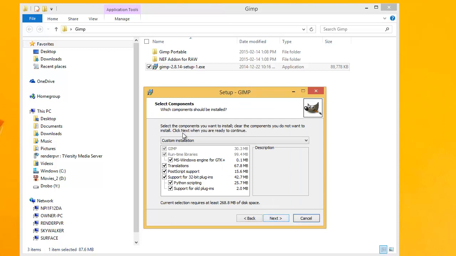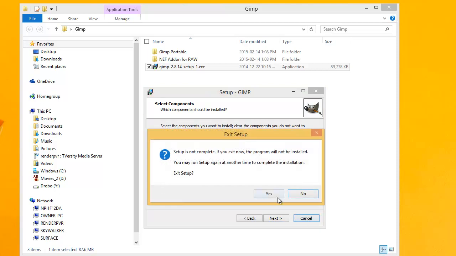Click Next. Here, you can choose between full installation, compact installation, which will remove unnecessary things, or custom installation, where you can turn on and off things that you want or don't want. Once you're happy with what you've selected, click Next, and it will then install. In my case, I've already got it installed, so I'm just going to cancel.